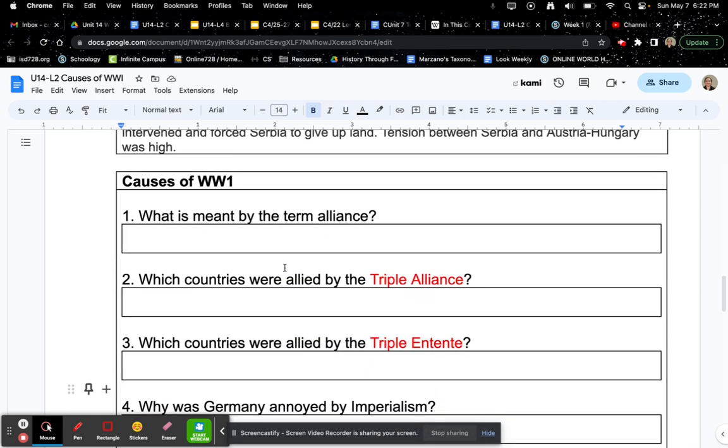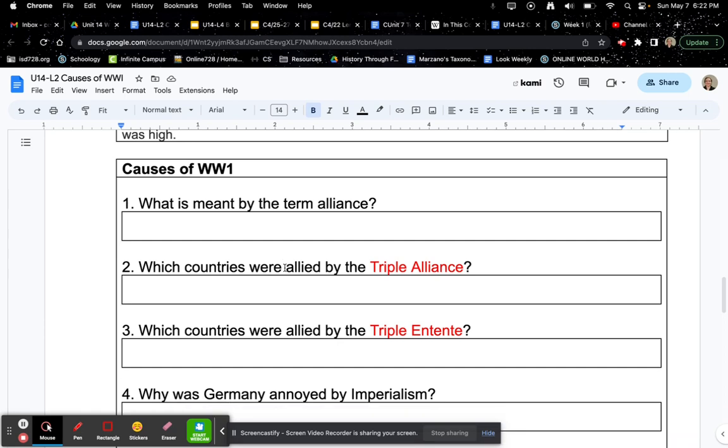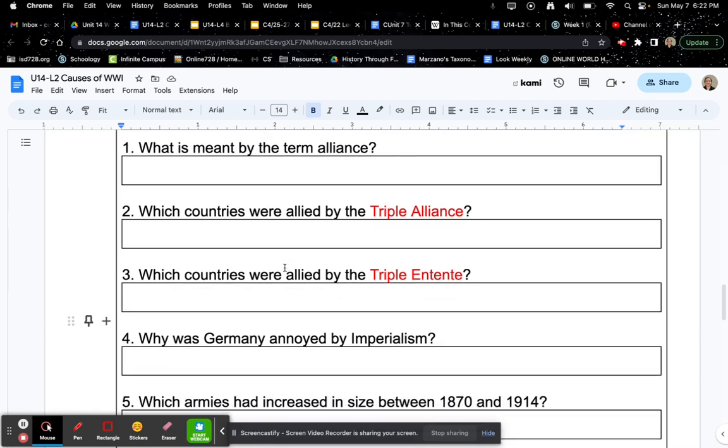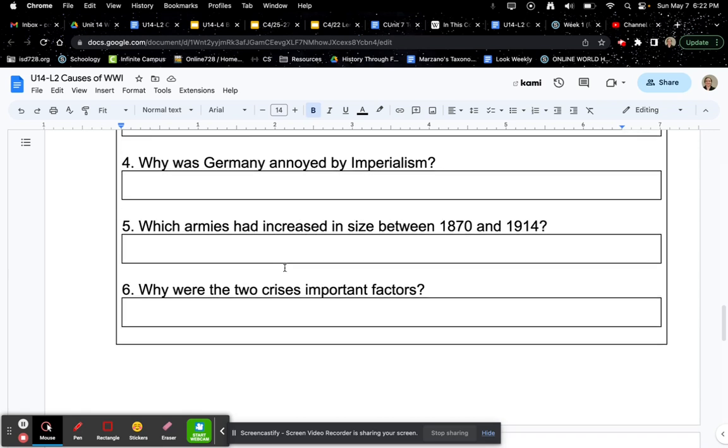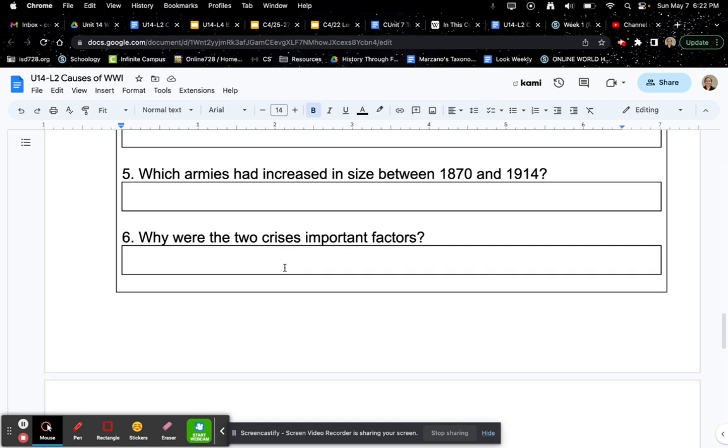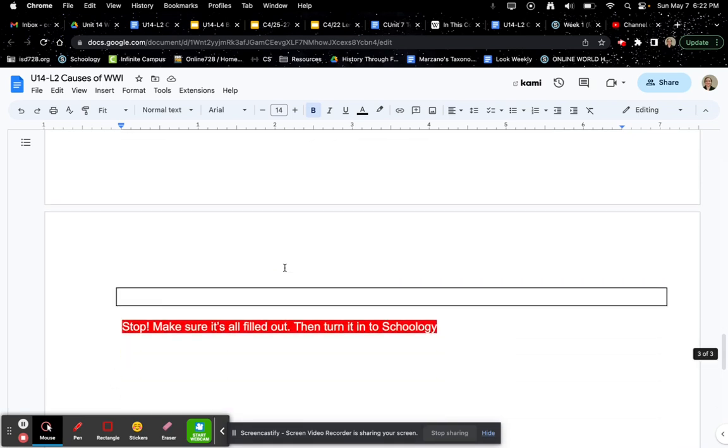Question 1. What is meant by the term alliance? 2. Which countries are allied by the Triple Alliance? 3. Which countries are allied by the Triple Entente? 4. Why was Germany annoyed by imperialism? 5. Which armies had increased in size between 1870 and 1914? 6. Why were the two crises important factors?